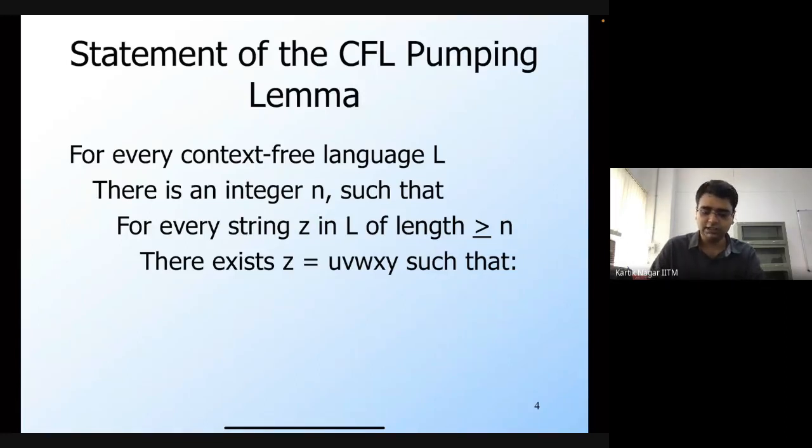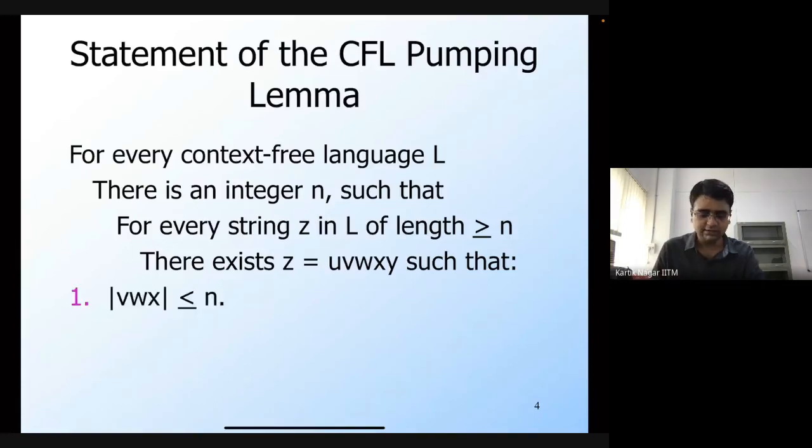These are all substrings of z, such that z is exactly equal to uvwxy.